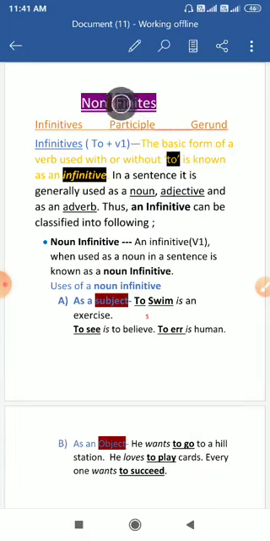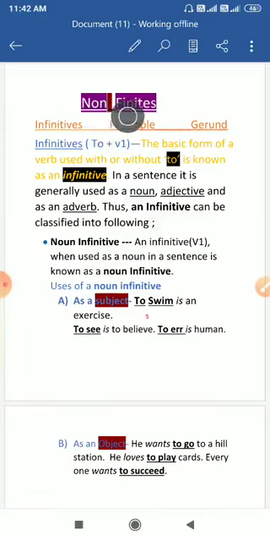But non-finites are such verbs which do not function like a verb. They do not form the tense of the sentence, and they do not denote the action by the subject. So non-finites are different types of verbs. You saw that yesterday in their definition, when I explained the concept of non-finite. But today we will see how many non-finite verbs there are.